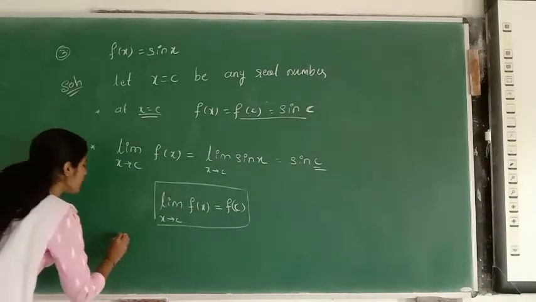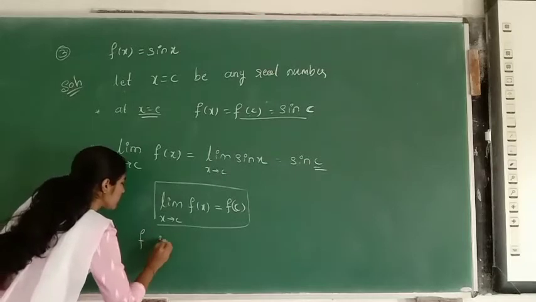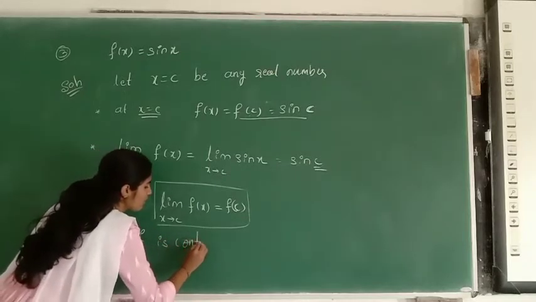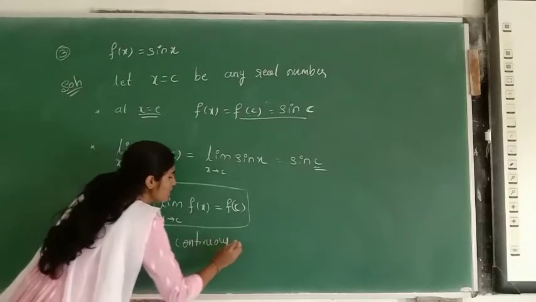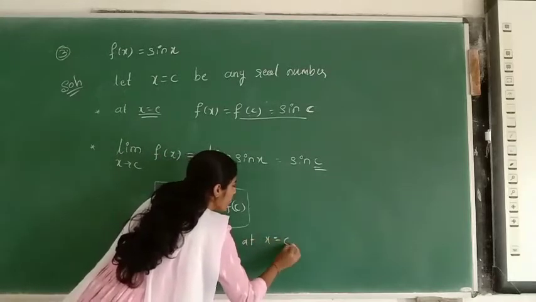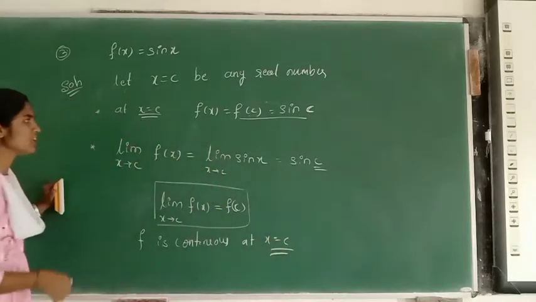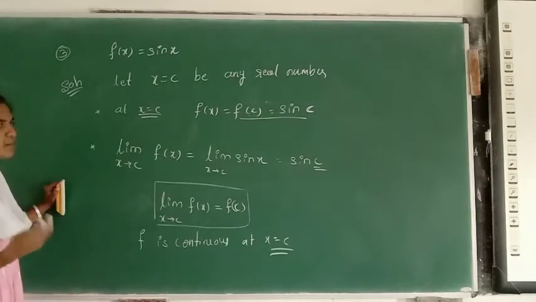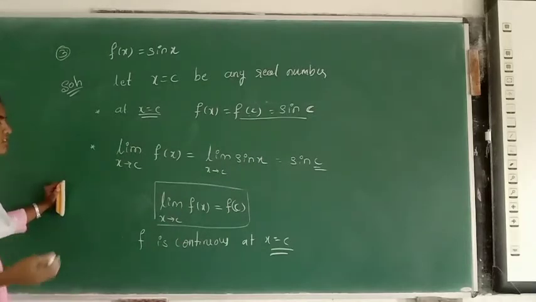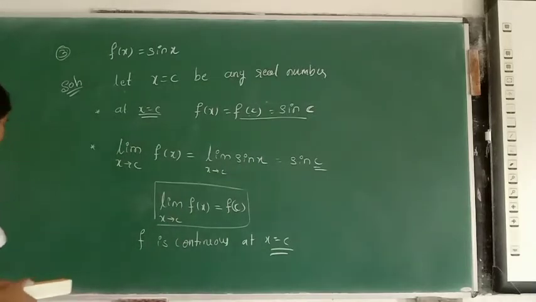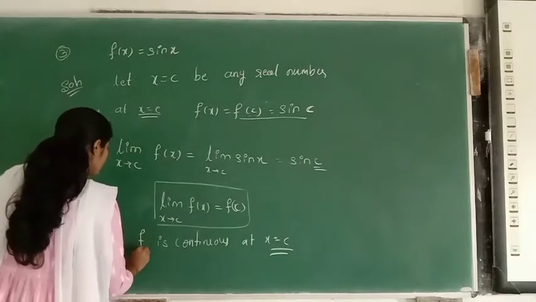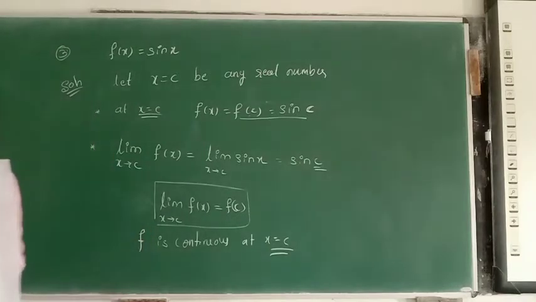Therefore f is continuous at x equal to c, and c is any real number. So f is continuous at any real number. Therefore every trigonometric function is also continuous at the given point.